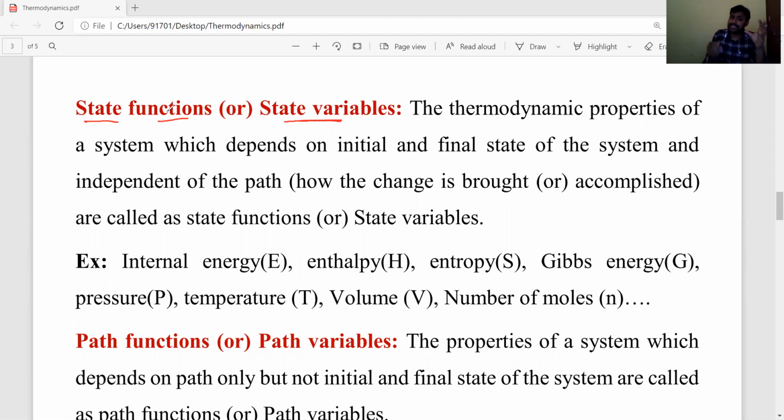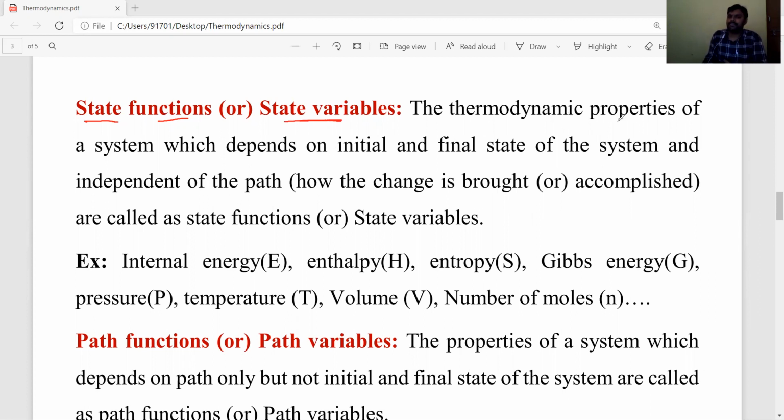State means the system depends on the initial and final states. But how the initial state is changed into the final state, it is independent of that. The change from one state to another is known as the path. It is independent of the path but depends on the initial and final state. Such systems are called state functions or state variables.